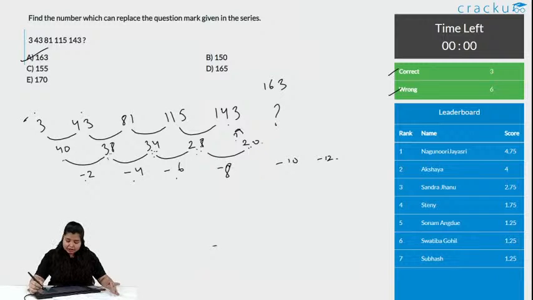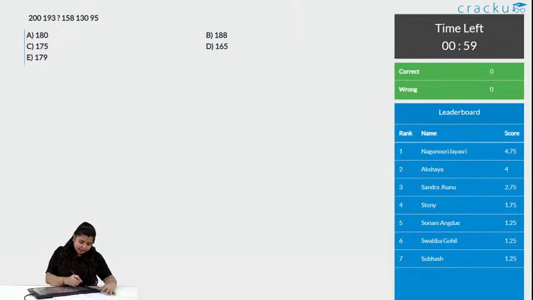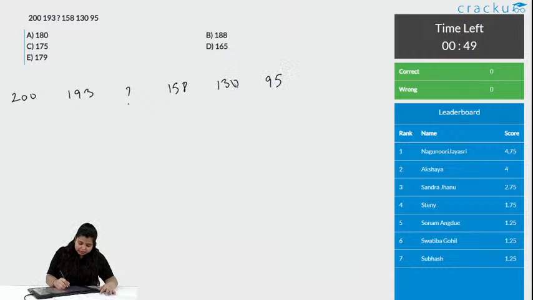Okay, let us go to the next question. There is 3 correct answer and 6 wrong answer for this question. The number is 200, 193, question mark, 158, 130 and 95. Don't worry, Poonam, we will go slowly, we will explain everything in detail.